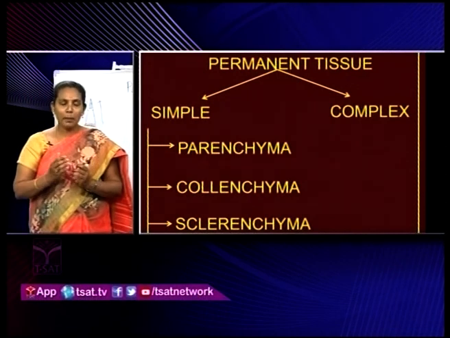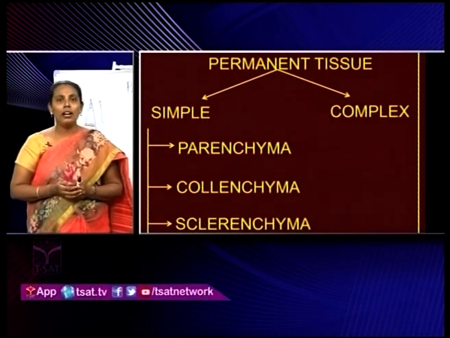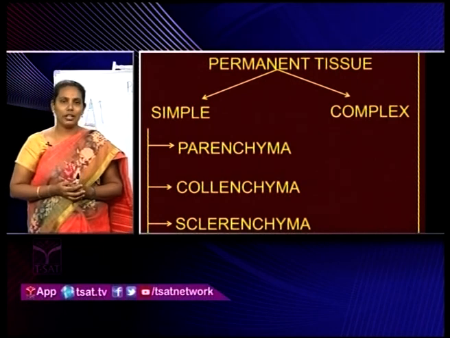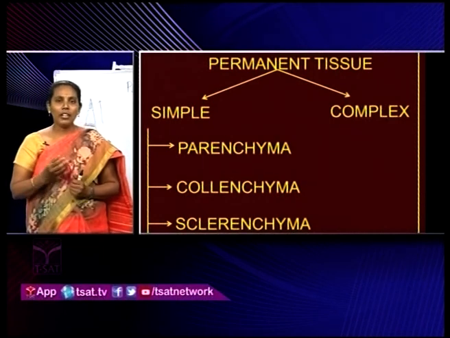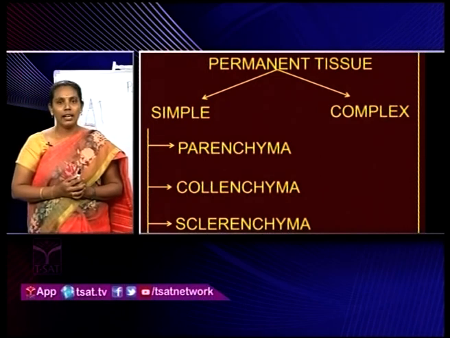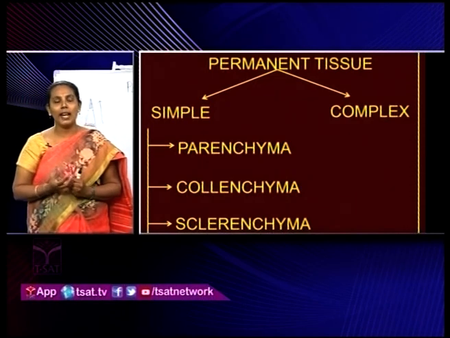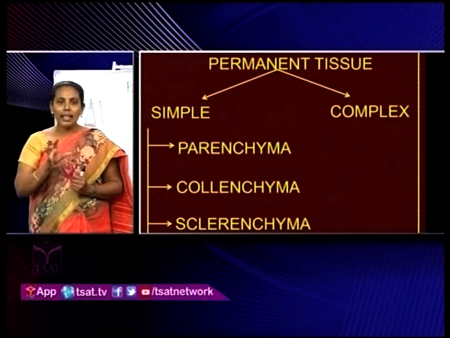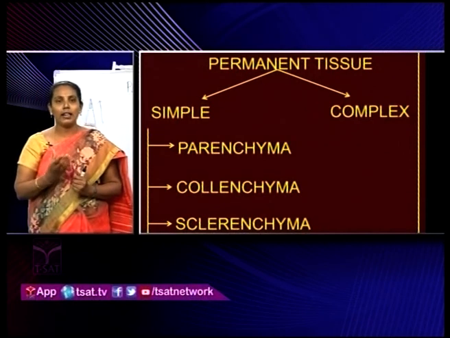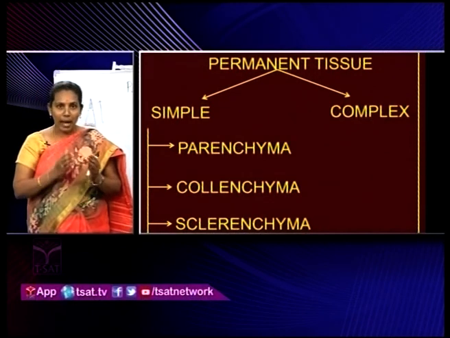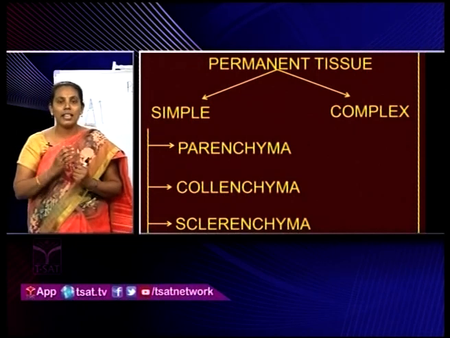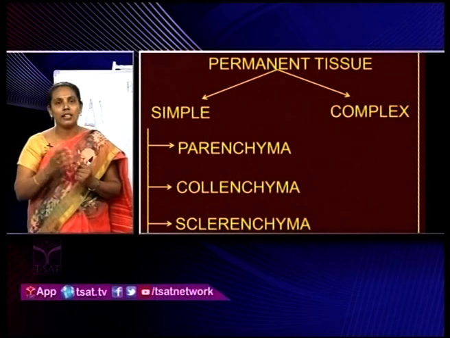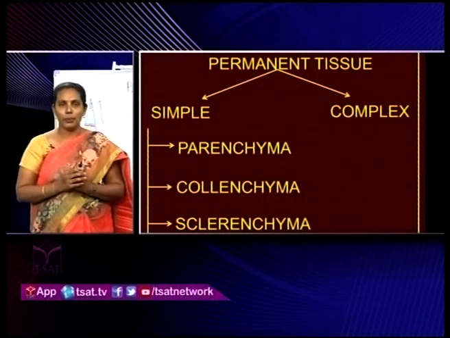From a phylogenetic point of view, this parenchyma tissue is considered a primitive tissue. Why is it considered a primitive tissue? If you take any primitive member like algae, the plant body we call thallus. The entire thallus is made up of parenchyma only. So this parenchyma is present from algae to angiosperms. That is the reason this parenchyma tissue is considered a primitive tissue.